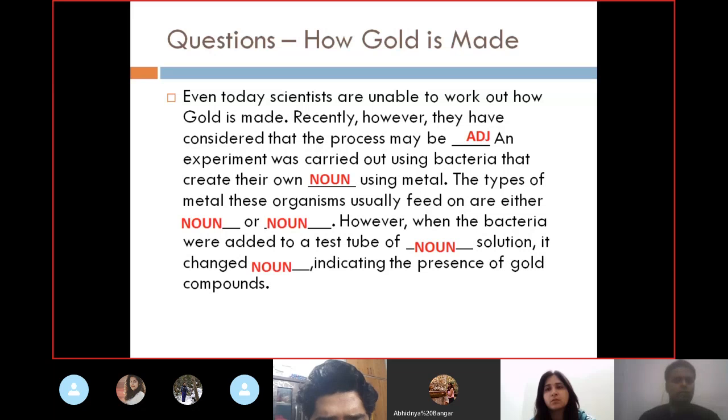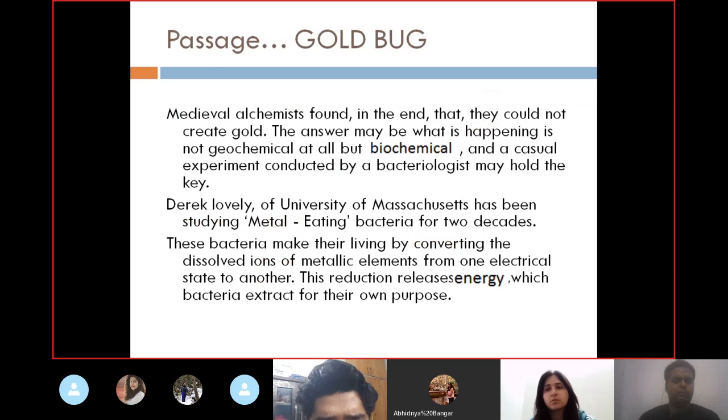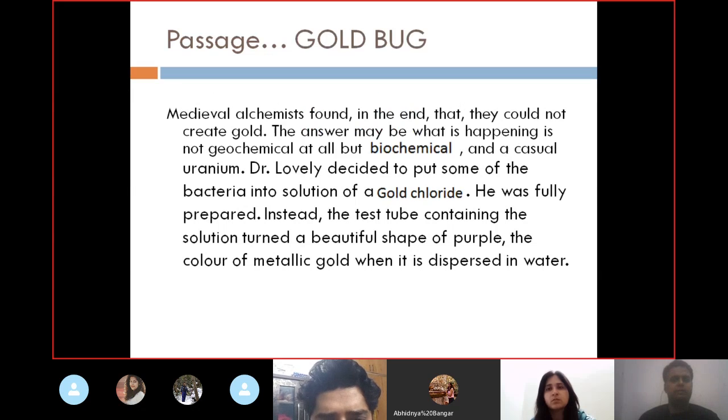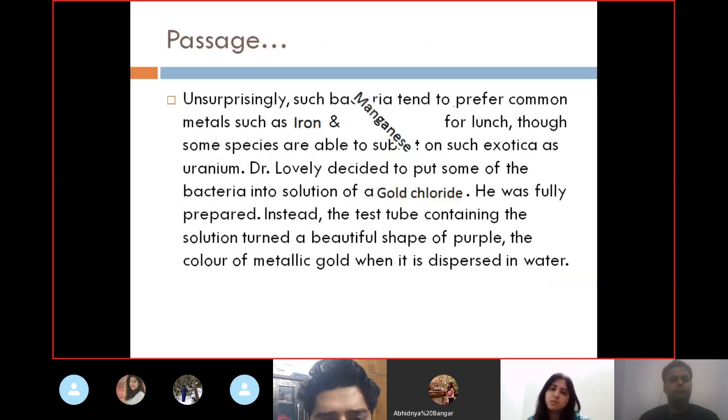So what are those two nouns by which they are fed? It is nothing else but iron and manganese. So they eat iron and manganese for lunch. Though some species are able to subsist on such exotica as uranium, meaning some species of these bacteria eat uranium also.